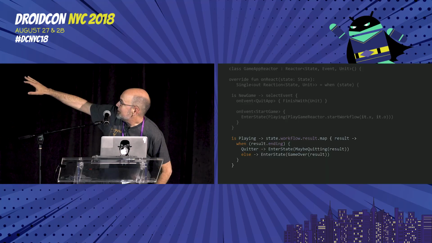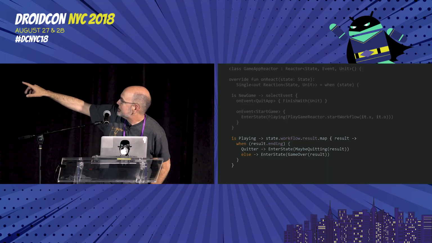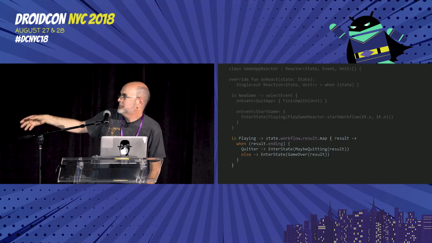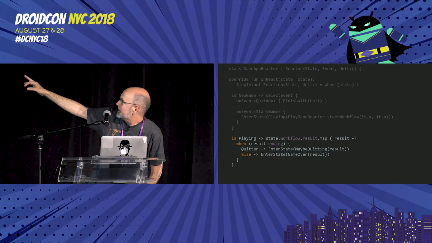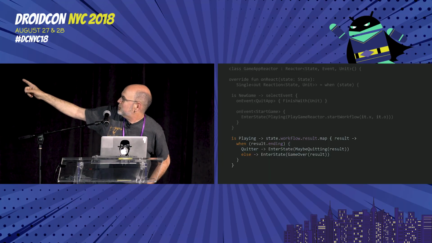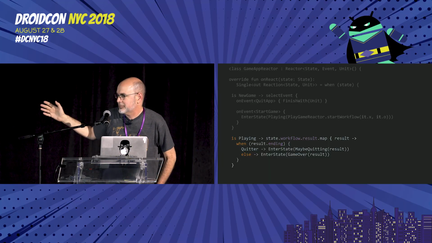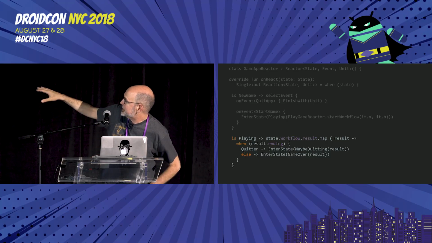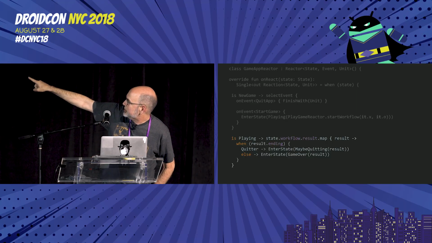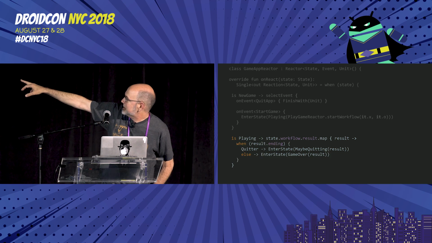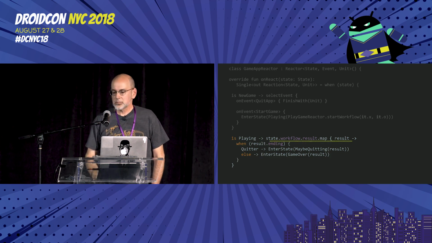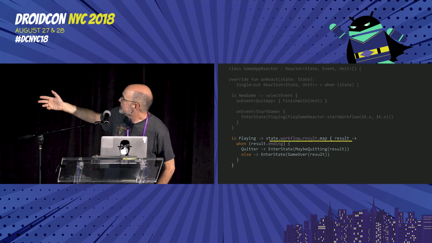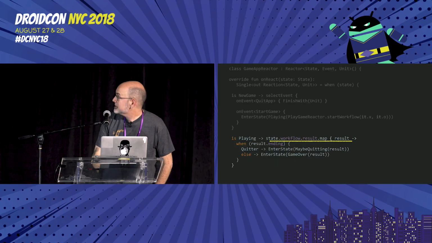When I'm asked what state I want to enter into next, I map the result from that child workflow. I hang around and wait until its result fires, until it's done, and depending on how it ended, that's how I decide what state to go into next. I'm not thinking about my own events at all. I am completely delegating until the child is done, and he's either going to tell me that somebody quit, or he's going to tell me that the game was over and here's how it ended. And then finally, one more step on this journey. Yep, more underlining, excellently timed.